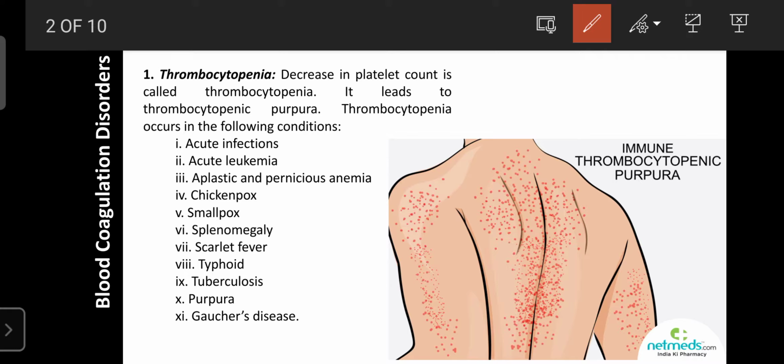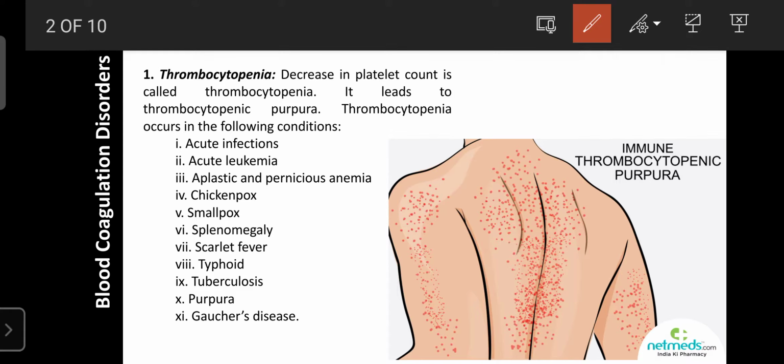Then aplastic and pernicious anemia, types of anemia that occur due to deficiency of RBC or of factors involved in RBC maturation and hemoglobin synthesis. The RBCs have irregular shape, or fail to carry enough oxygen. That condition is known as aplastic anemia or pernicious anemia.